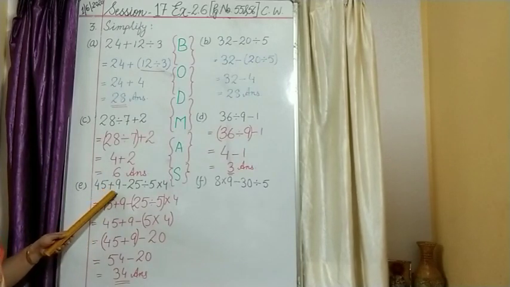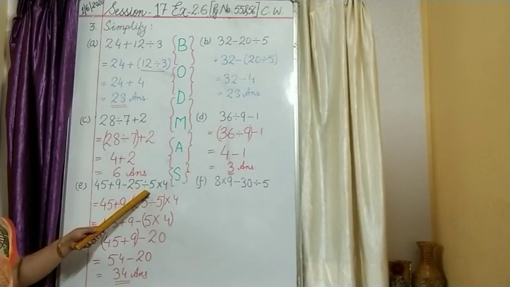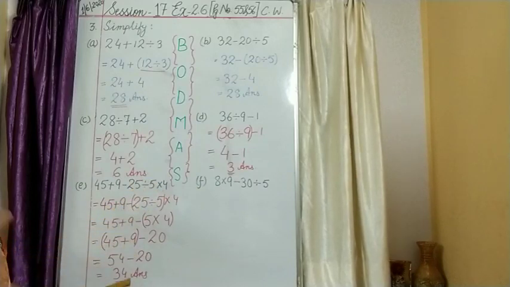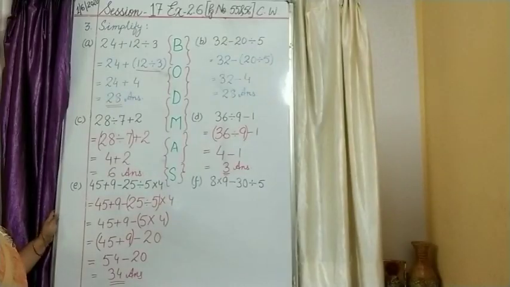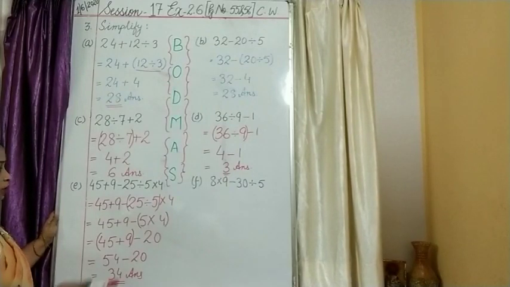45 plus 9 minus 25 divided by 5 into 4. Excuse me, I need water. So children, sorry for the interruption.